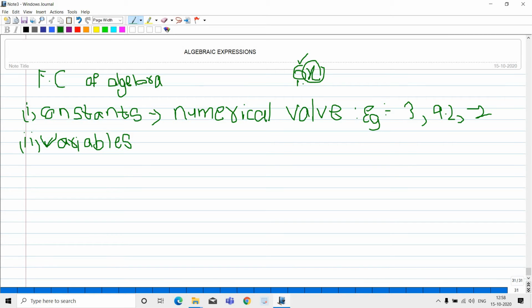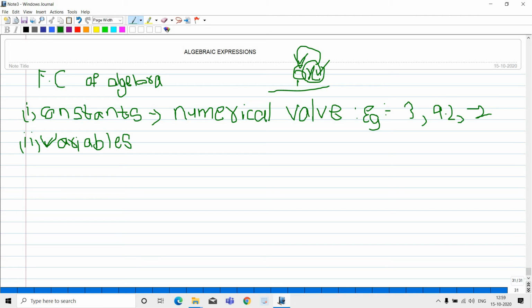I am again saying, a symbol having a fixed numerical value. Numericals are fixed values and the symbols are temporary. To understand, I am saying it like that. So that is the definition of constant. Then what are variables? We should take the definition of constant and do it vice versa, and then we will get variables.